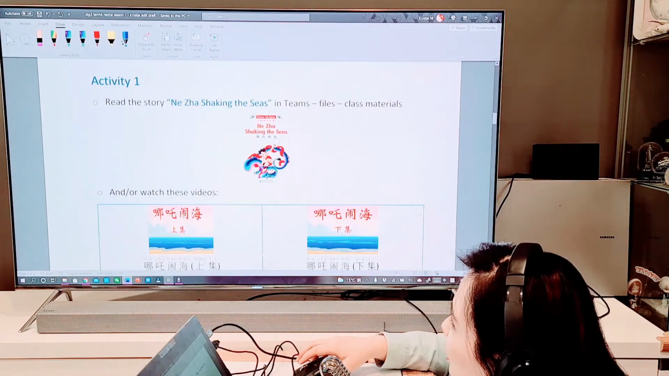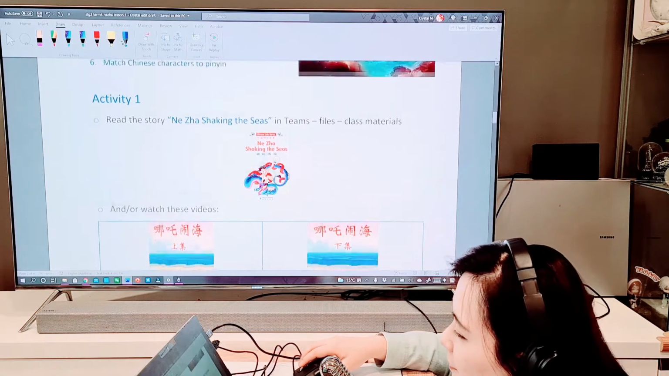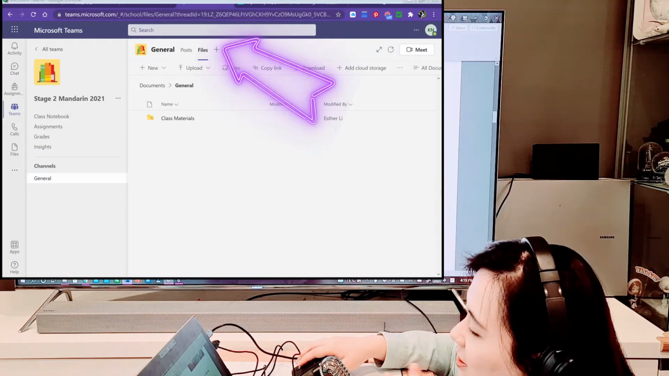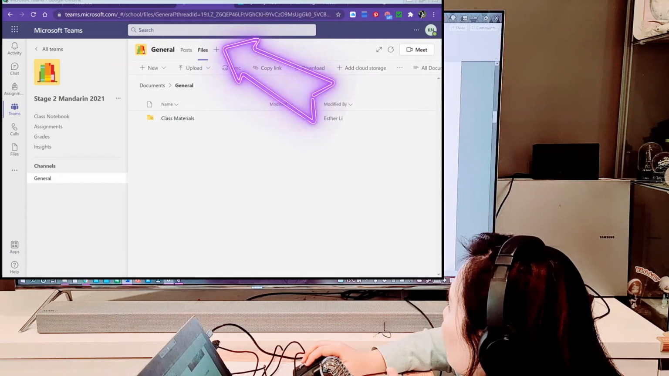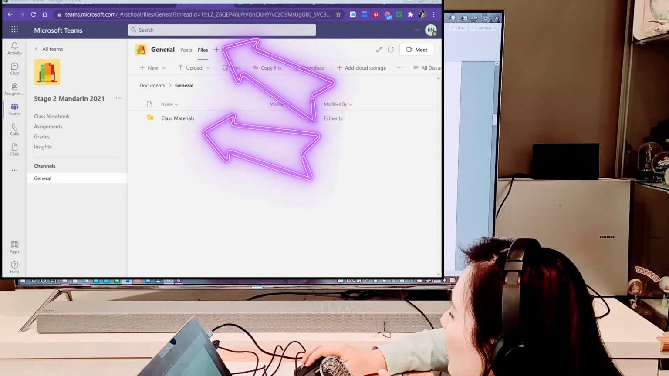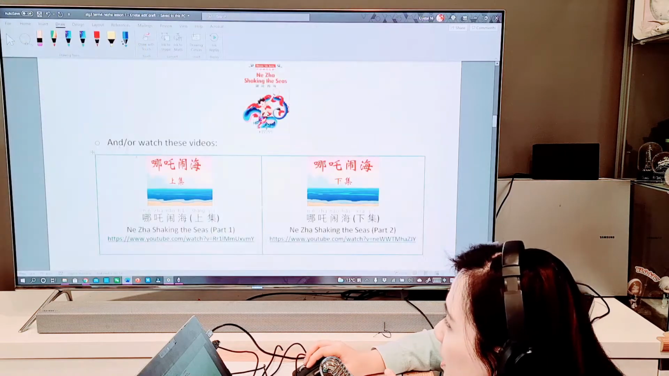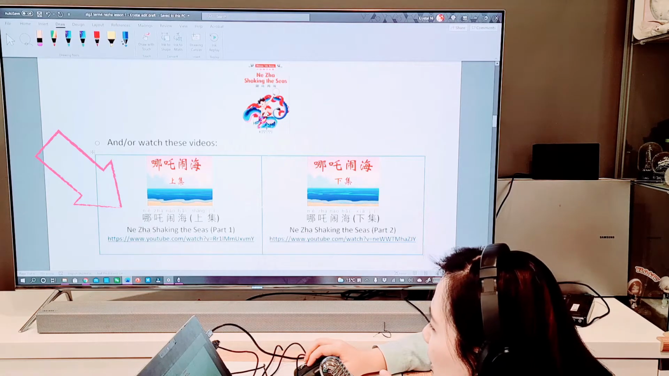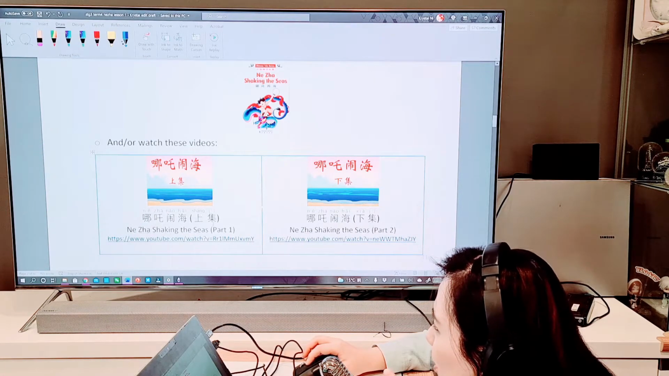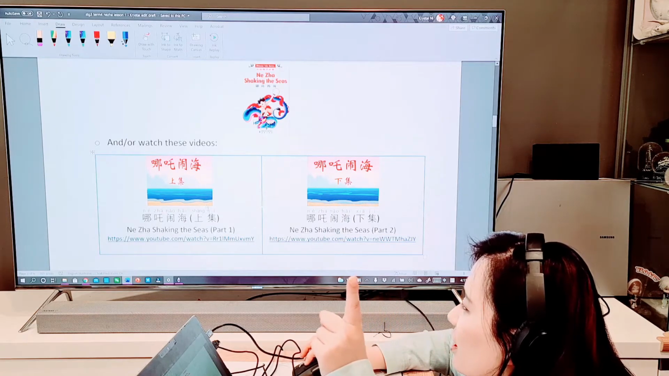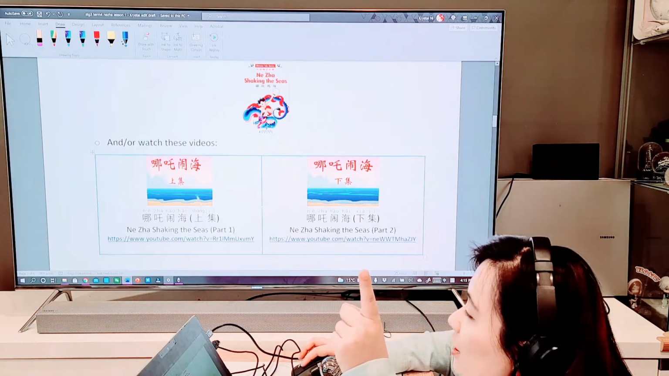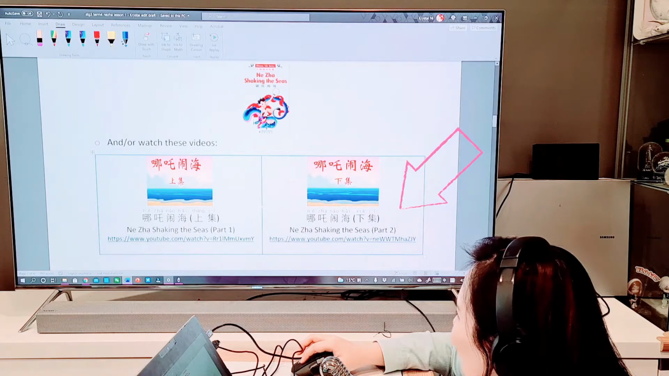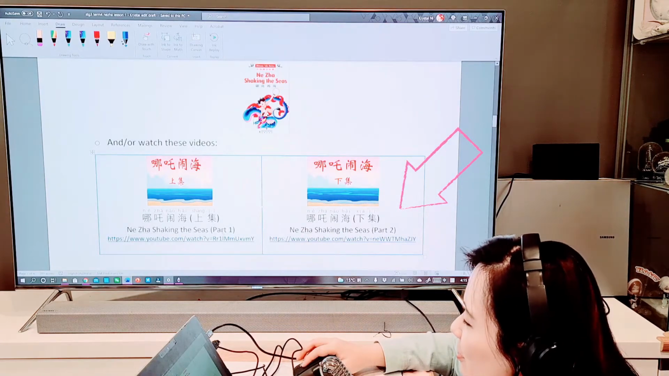Read the story 哪吒闹海 in your Teams. So the file's already in your Teams. Go to files. That's where you normally find the assignment tab. So there, files, class materials, and then you'll be able to find the story. Otherwise, you can watch the videos from here with the link down below. So the first one is 哪吒闹海 上集. So part 1, 上 is up, 上集, so it's the volume up. Then we of course have volume down, 下集, part 2. So 2 separate videos of the whole story.